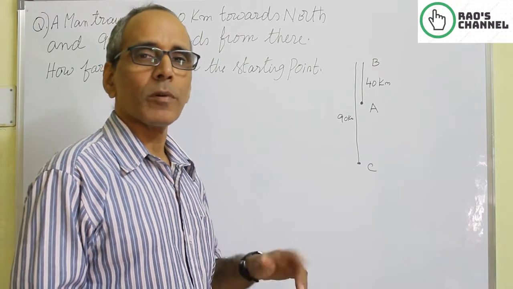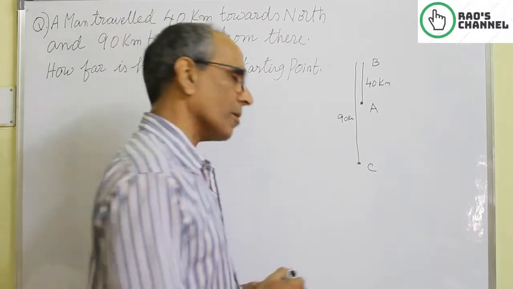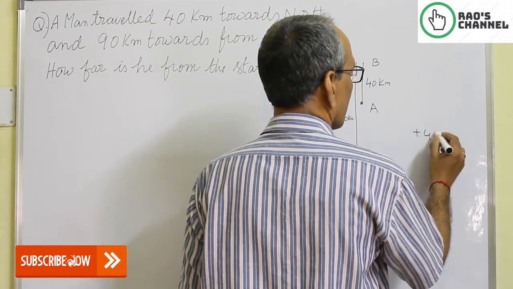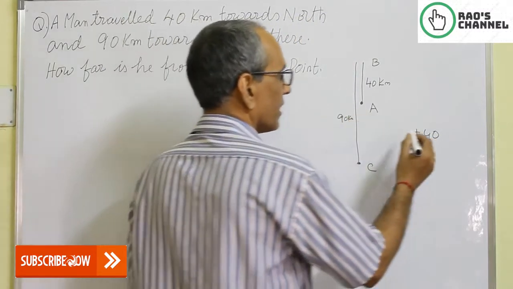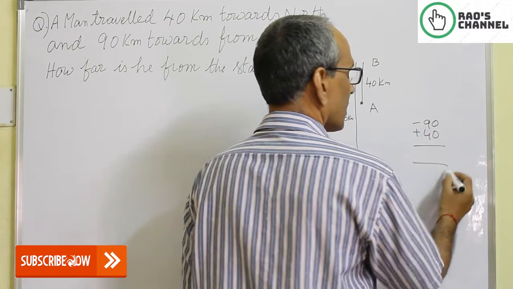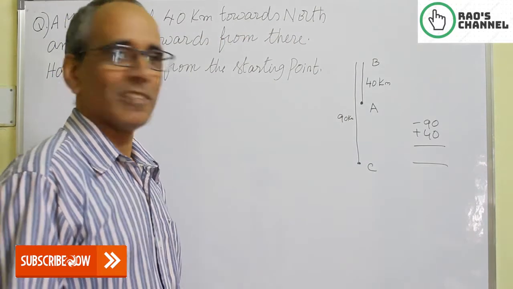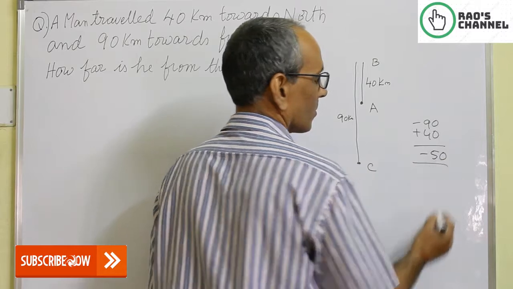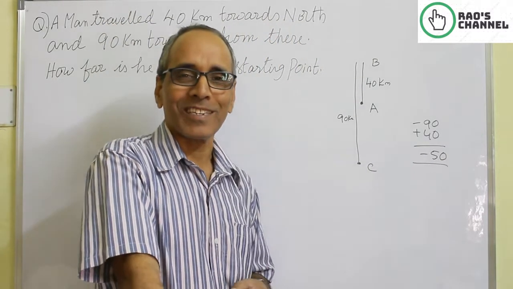If I use the positive negative sign, suppose he moved towards north positive, plus 40, and towards south negative, so minus 90. Since both are unlike, if I do my subtraction, I get minus 50. I end up with my answer: he is minus 50 kilometers from the starting point.